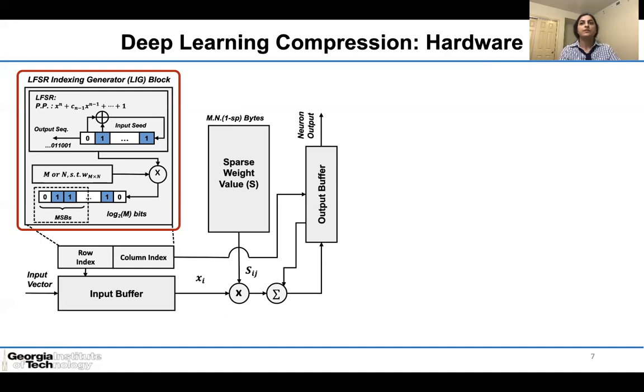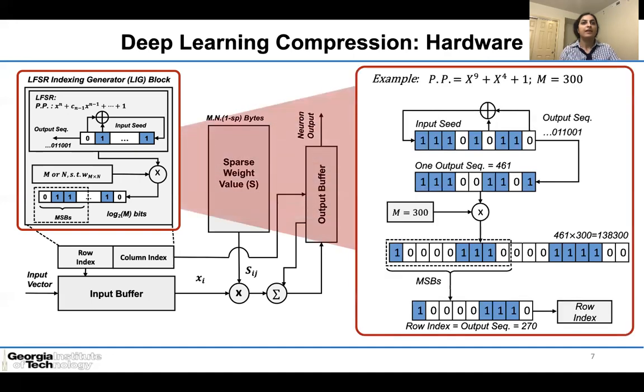In order to keep the value within the number of input neurons, we multiply the generated value by the length of the input neurons and select the most significant bits, MSBs. The goal is to avoid redundant clock cycles when the generated number is greater than the number of neurons. This process generates row indices for the next step. Let's look at one example of how the row indices are generated.